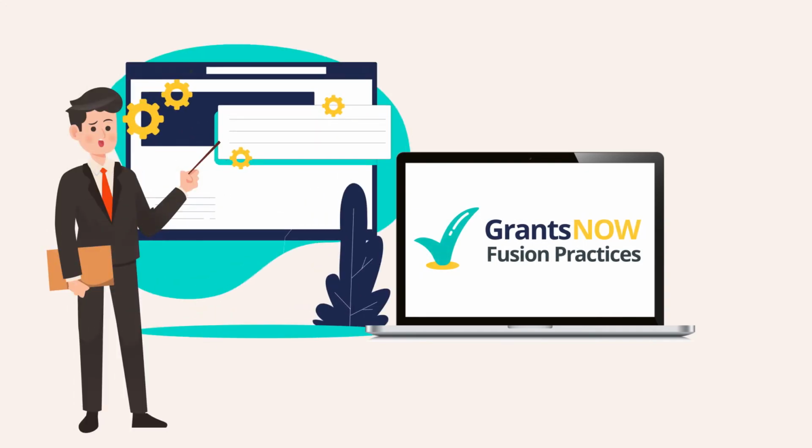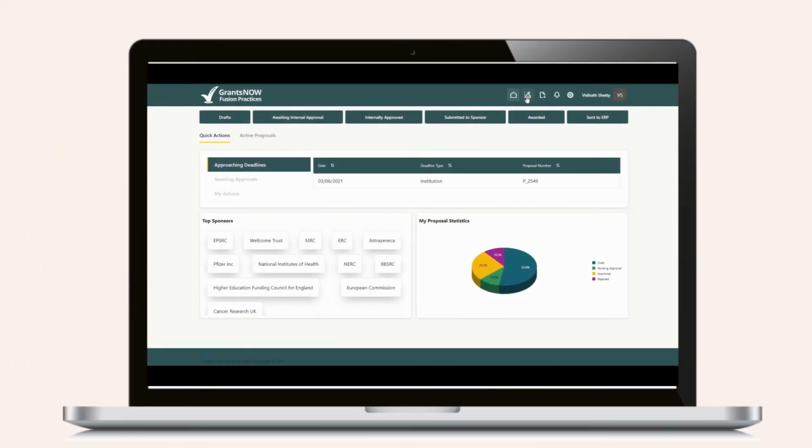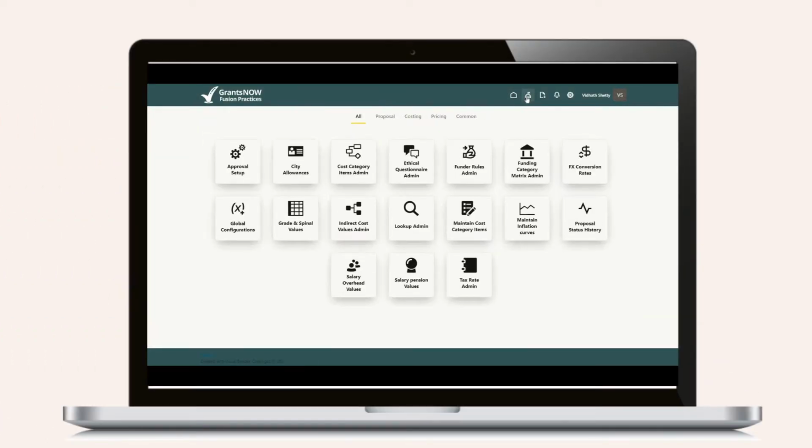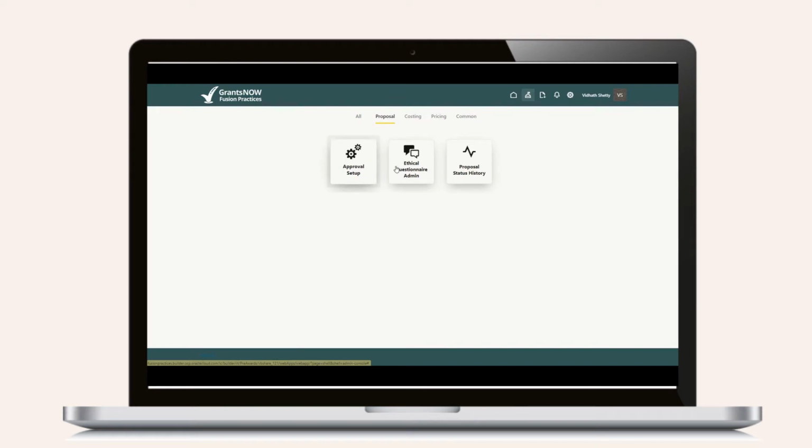GrantsNow would allow Ian to make any configuration changes himself using the built-in admin console. The admin console is split into relevant sections: proposal, costing, pricing, and other common configurations. In proposal configuration, Ian can do complex configuration of approval setup screens, ethical questionnaires, and proposal status history.